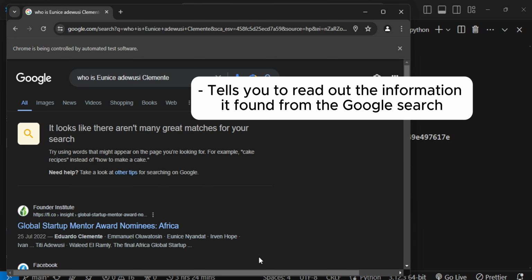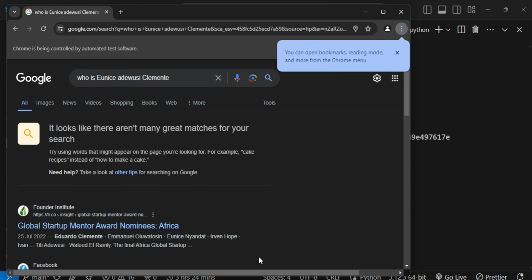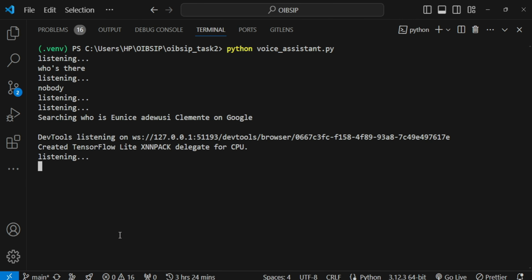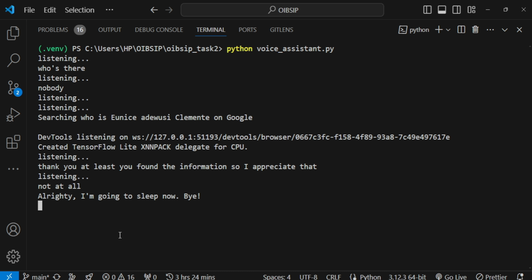Can you read this yourself, please? I found the information, but I can't read it out loud. So there is an Eduardo Clemente here, and it's a link. That's why I can't read it. Thank you. At least you found the information, so I appreciate that. You're welcome. Anything else? Not at all. Alrighty, I'm going to sleep now. Bye.